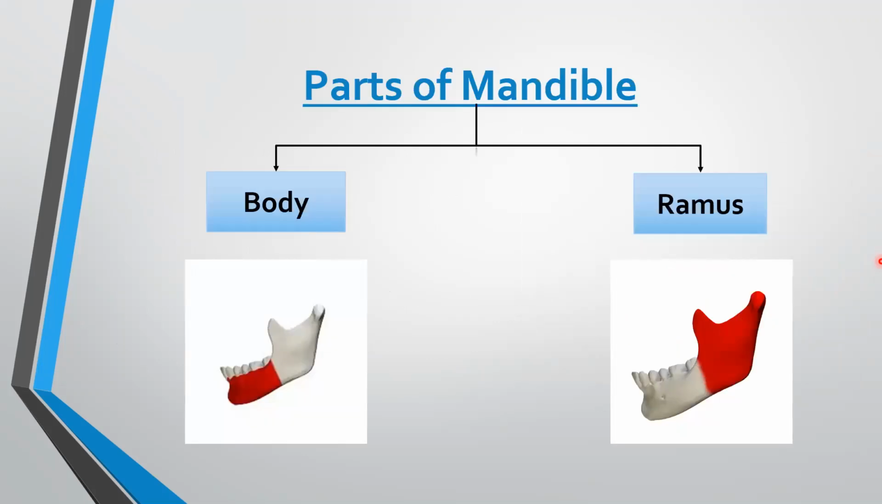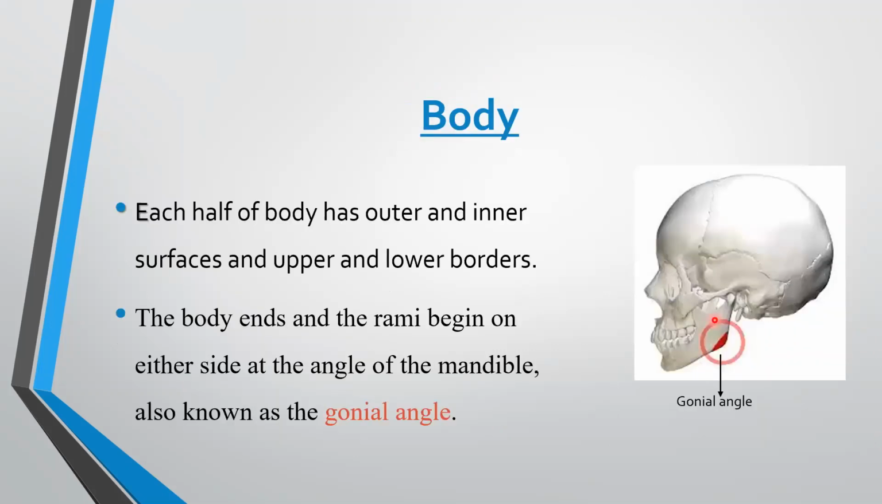Coming to the parts of mandible, mandible is roughly divided into two parts, that is body and ramus. This is the body in red color and the ramus. Each half of body has outer and inner surfaces and upper and lower borders. The body ends and the rami begin on either side at the angle of mandible, also known as the gonial angle. This is the gonial angle.